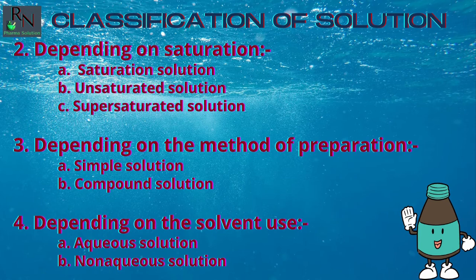Supersaturated solution. The solution that contains more amount of solute than saturated solution due to special reagents at a particular temperature and pressure is called supersaturated solution. Depending on the method of preparation, it is 2 types: simple solution and compound solution. Simple solution. The solution which is formed by dissolving of only one active ingredient in the solvent is called simple solution. Compound solution. When more than one ingredient is dissolved in the solvent, the preparation is called compound solution.